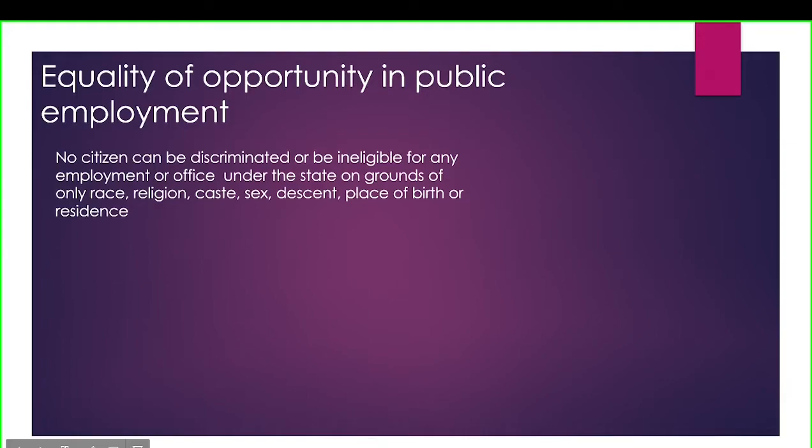Now next is Article 16, which is equality of opportunity in public employment, which says that no citizen can be discriminated against or be ineligible for any employment or office under the state on grounds of only race, religion, caste, sex, descent, place of birth, or residence. Same as Article 15, there also it has been mentioned race, religion, caste, sex, place of birth. Here one extra is descent is mentioned. So based on these grounds, no citizen can be discriminated against for employment in the state. That means for government jobs.